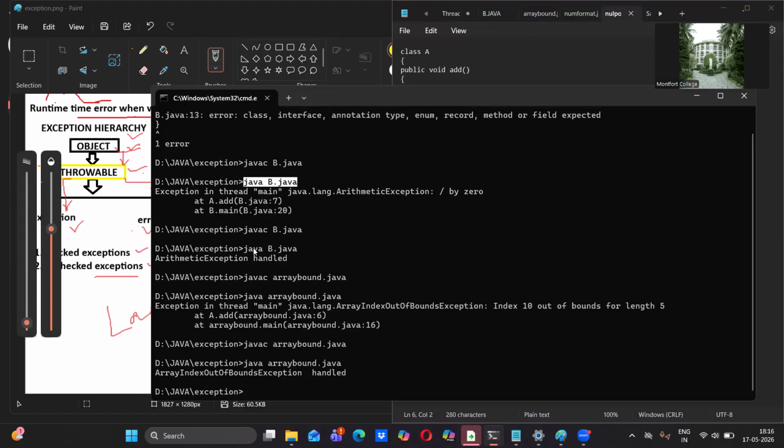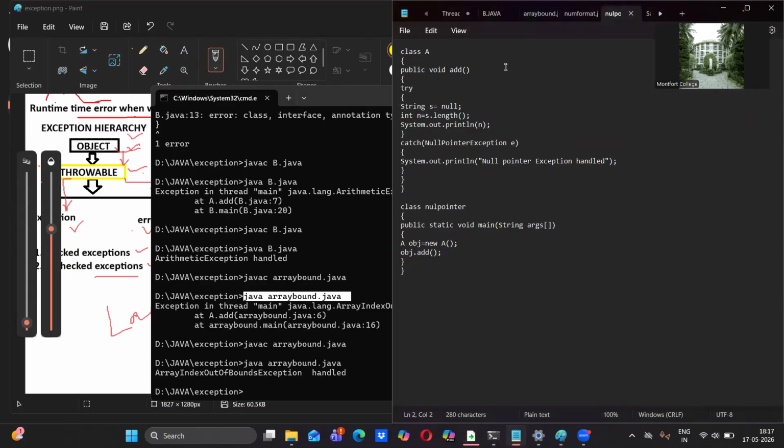That's why this is called unchecked. Then what is checked? Checked means you get the error during compilation itself. If errors are found during compilation, those are called checked exceptions. Unchecked exception means what? We will get it during runtime, and we have to handle it. That is unchecked exceptions. Okay, so clear understanding is required. So coming to null pointer.